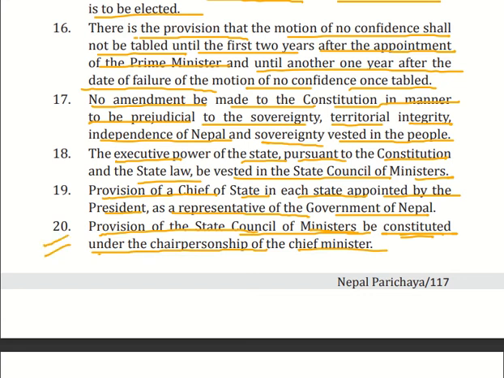So these are the first 20 features of the Constitution of 2072. We'll meet you in the next session. Thank you.